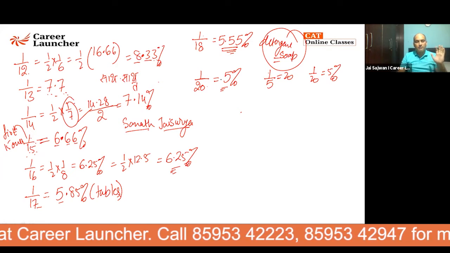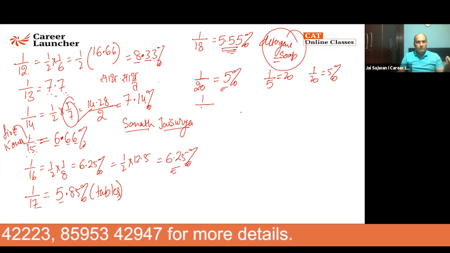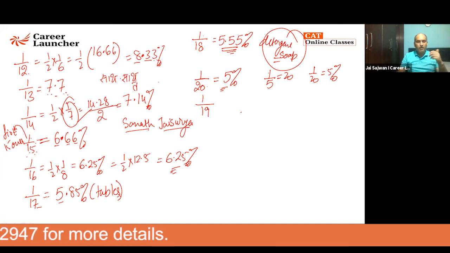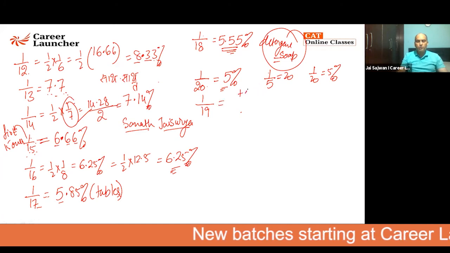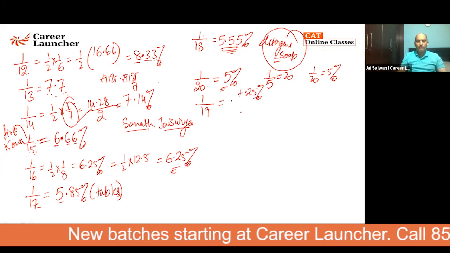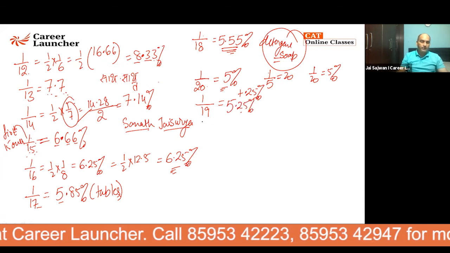Suddenly, Samakshi called up and told Vrinda, "I'm not coming because I'm stuck somewhere." I should be happy. Sorry, Samakshi, but why? Because I'm going to get more cake. Earlier, you were cutting in 20 pieces. Now you're going to cut in 19 pieces. I'll get more. How much more are you going to get? You will get more by 0.25. That gives you 5.25% of the cake.